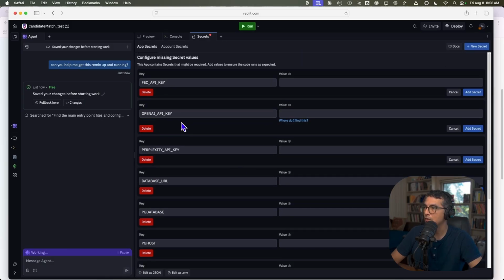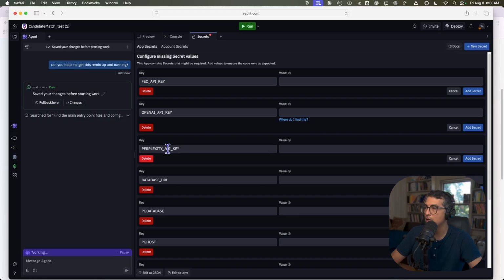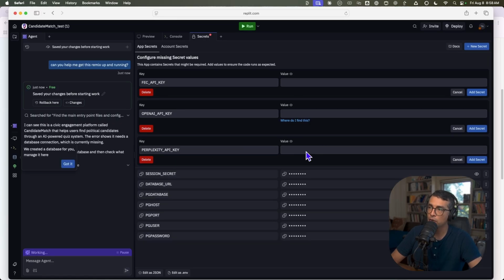And in particular, for the intelligence part of it, you need an API key for Perplexity. I'm using Sonar Pro for the research. I just found that was best. So you can see it's updating this in real time here. And then also an OpenAI key as well for that matching part of it.